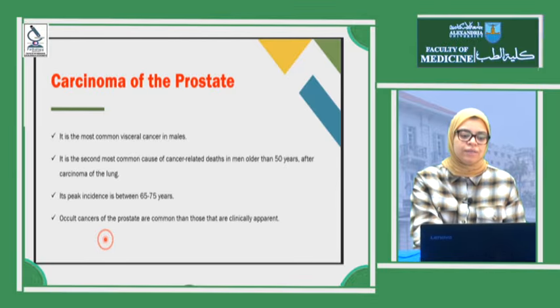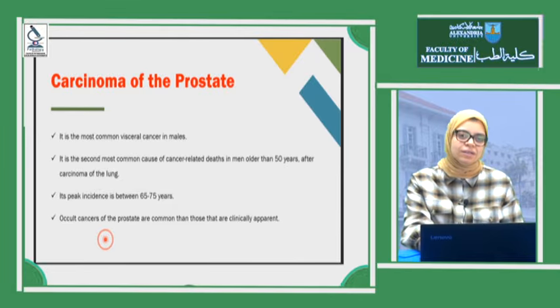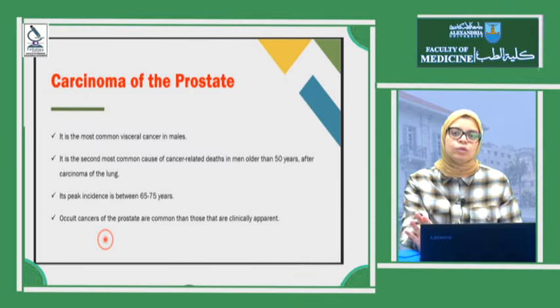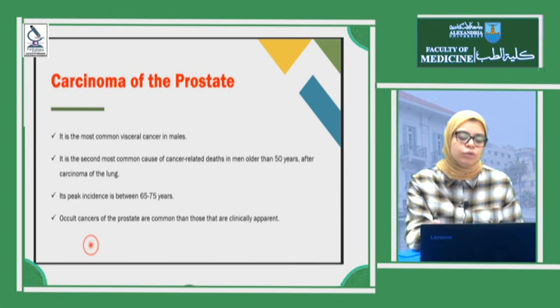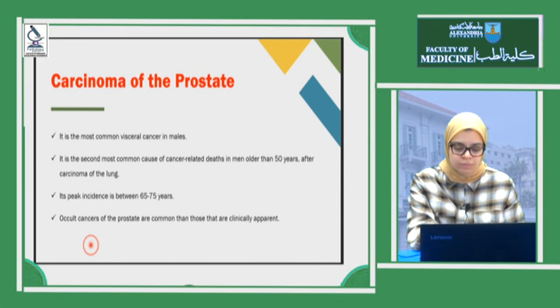The last issue we have is the carcinoma of the prostate. It's the most common visceral cancer in males. It is the second most common cancer related to death in males above 50 after lung. It occurs around the 60s to 70s, and it's an important point clinically that it's one of the occult carcinomas. What is meant by occult carcinoma? These are carcinomas that have a very small primary and can only be detected by metastasis. We search for the primary, and we are going to find a very small focus in the prostate.